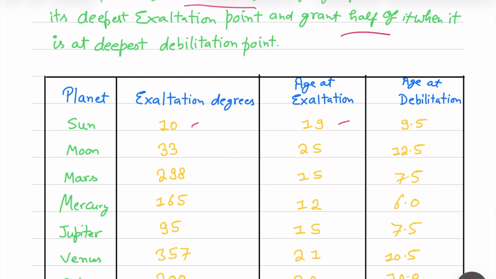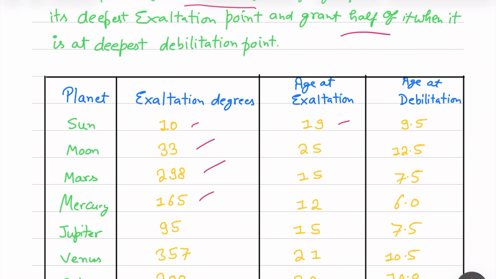The Moon exalts in Taurus at 3 degrees deepest exaltation, so it is 33 degrees. Similarly, Mars exalts in Capricorn at 28 degrees, so it is 298 degrees. Mercury exalts in Virgo at 15, so it is 165 degrees. It is the zodiac sign number into 30 plus the remaining degrees. For example, Taurus is the second sign, so the first 30 degrees plus 3 degrees in Taurus, so it is 33 degrees. Similarly, Mars in Capricorn at 28 degrees.